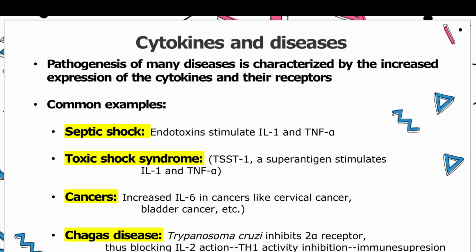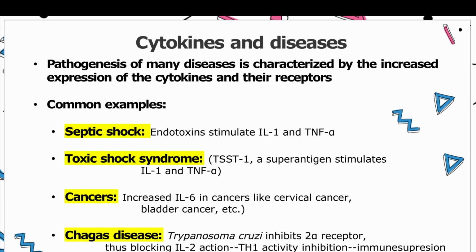Another one is toxic shock syndrome. It is caused by a toxin released from Staphylococcus aureus, most commonly, which activates T cells non-specifically. That is, it is a superantigen. We will discuss what superantigens are in another video. Superantigens are a type of antigen that can activate T cells non-specifically, leading to massive cytokine release, and that in turn activates macrophages to release large quantities of interleukin 1 and tumor necrosis factor alpha.